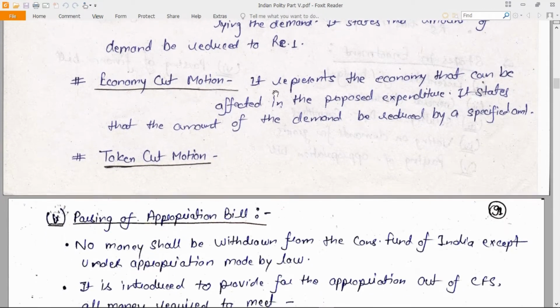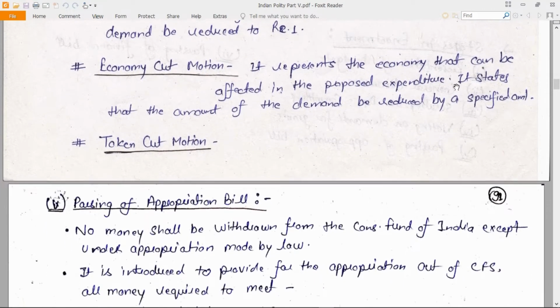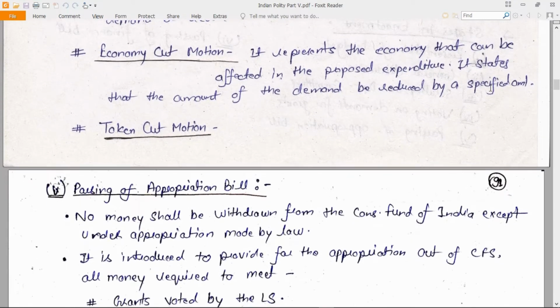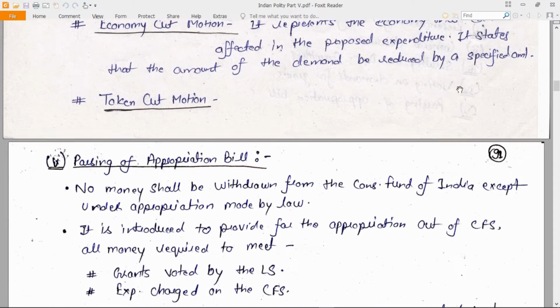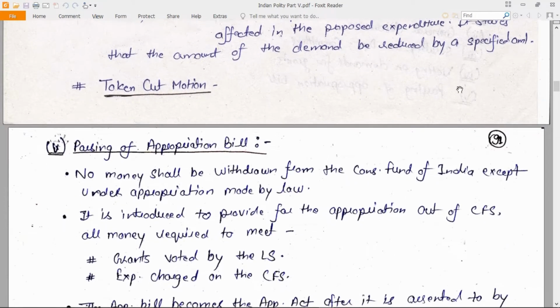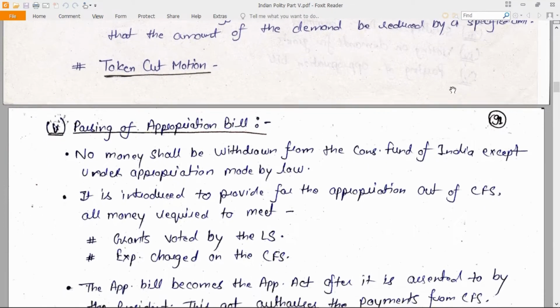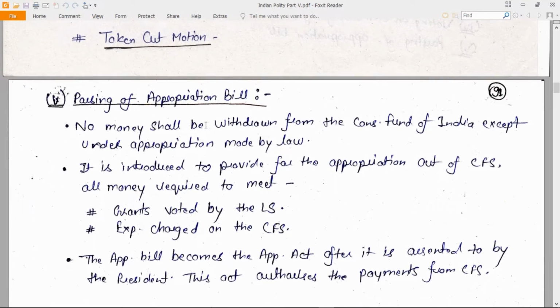What is economy cut motion? It represents the economy that can be effected in the proposed expenditure. It states that the amount of demand be reduced by a specific amount. Token cut motion. Now, the fifth stage is the passing of the appropriation bill.